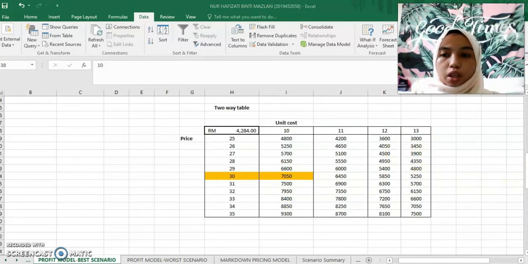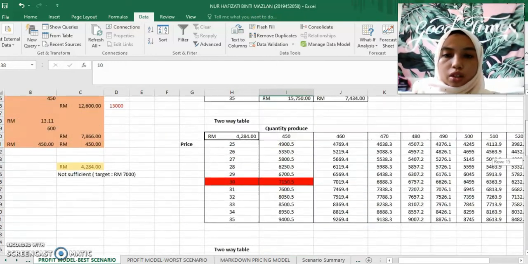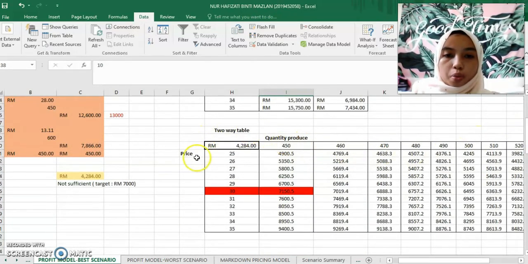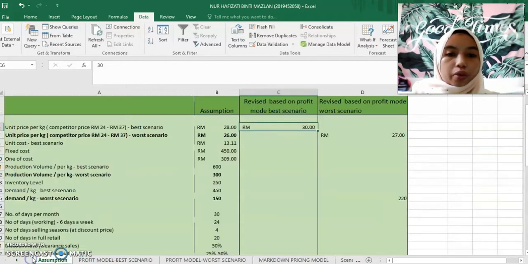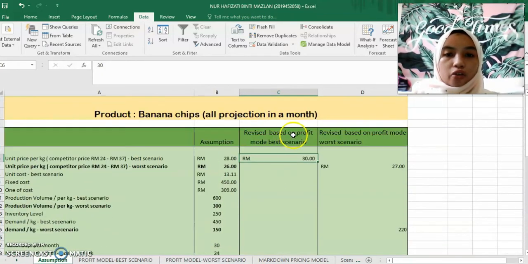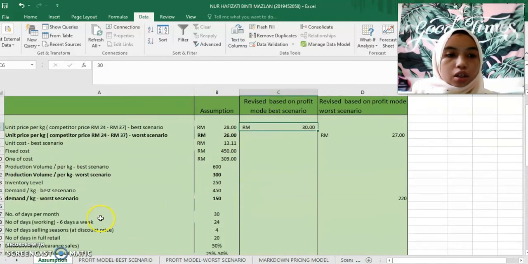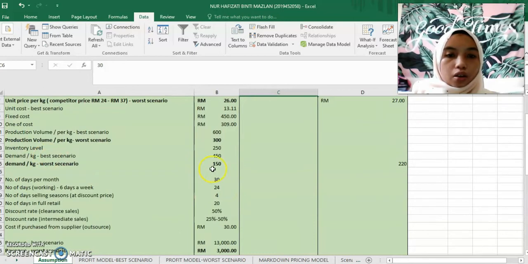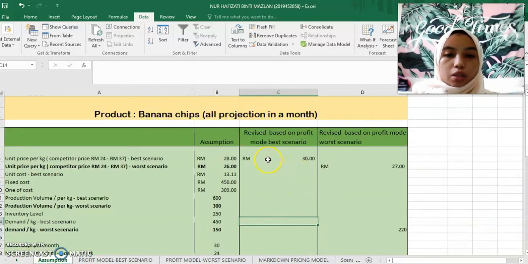So the best way for me to revise my profit model is on the two-way table between the price and the quantity produced, where the price is 30 ringgit and the quantity produced remains at 450 units. The unit price per kg for the base scenario is revised to 30 ringgit, and that's all I need to change. The demand still remains at 450, so I don't need to change anything, only the unit price per kg.